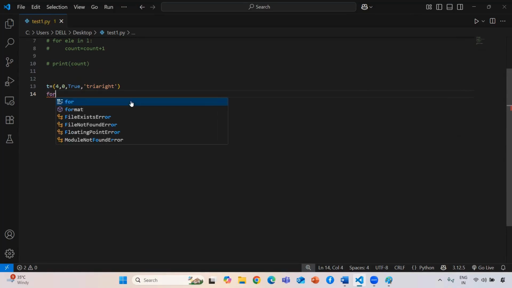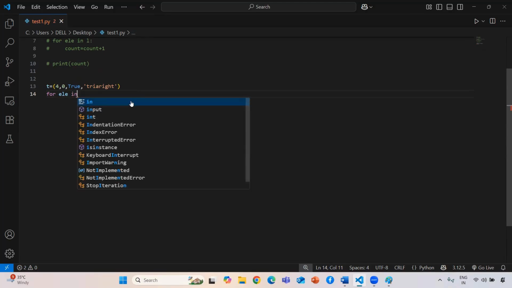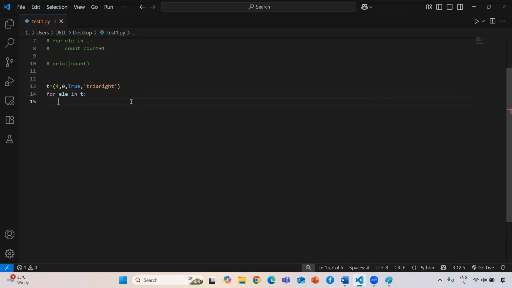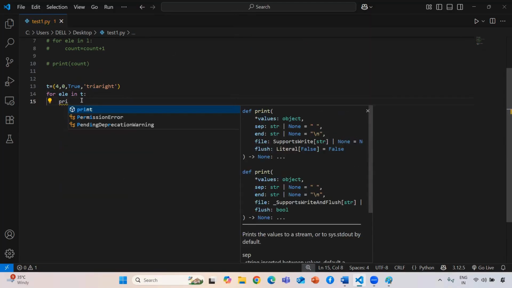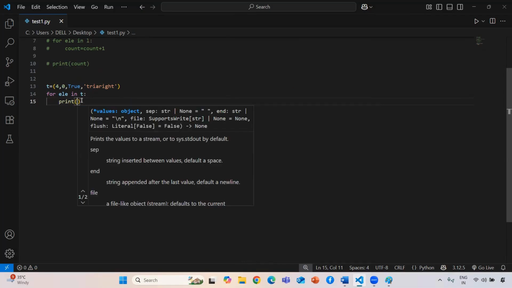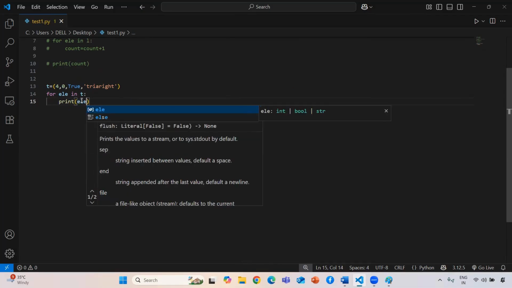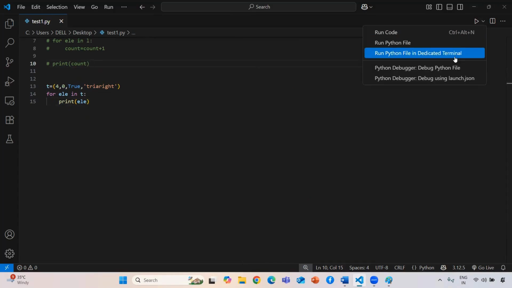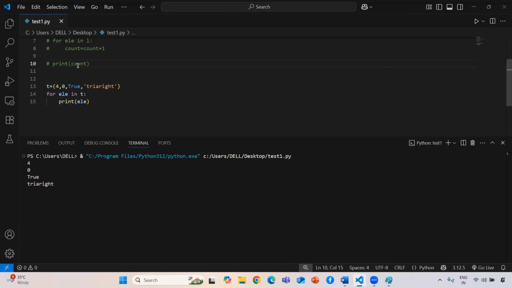Now you need to give the for keyword, then pass a variable name, then use your membership operator. After that you need to give your collection data type name. At that time, you need to print each and every element, so here I need to print my element. Now if I run this, it will give me the output, whatever elements are available in my tuple.